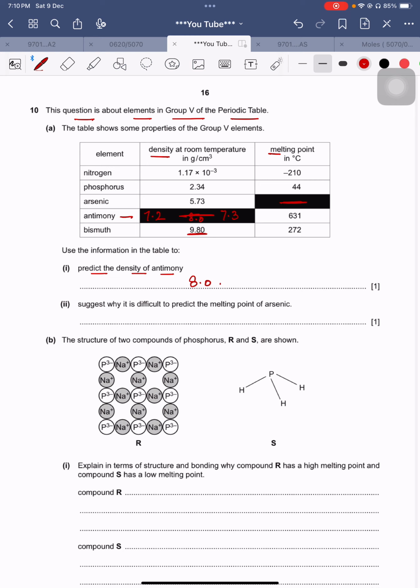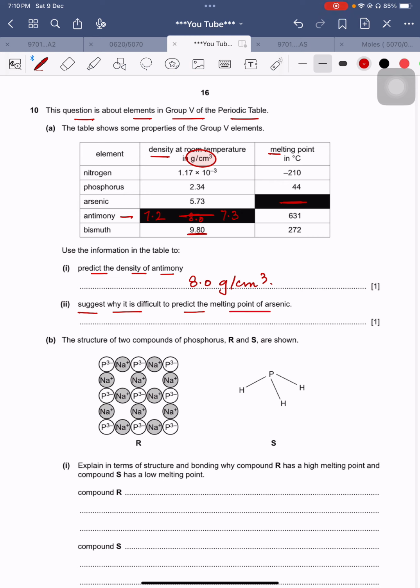But remember that you have to write the unit. Units are there at the top. If you miss the units, you will get 0 out of 1. Please be very clear about this. Gram per centimeter cube. Then they are saying, suggest why it is difficult to predict the melting point of arsenic.